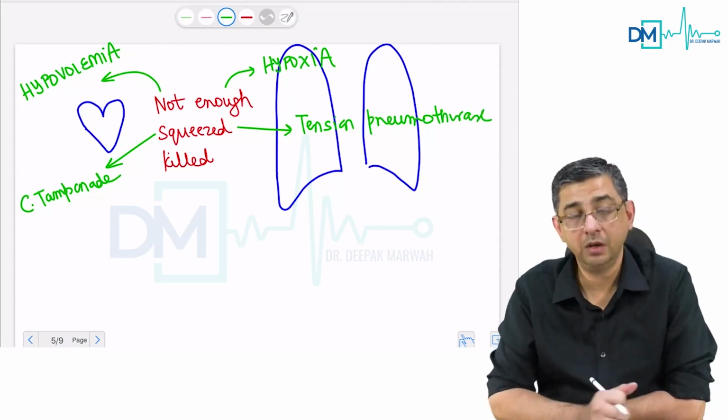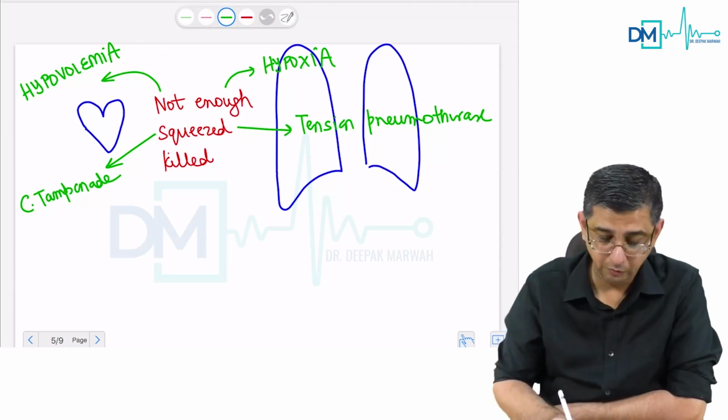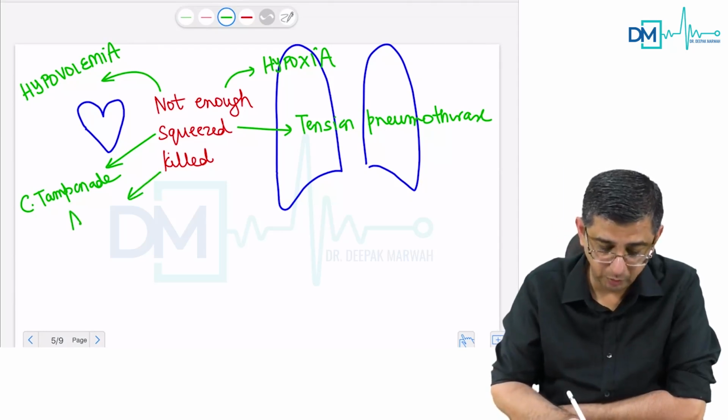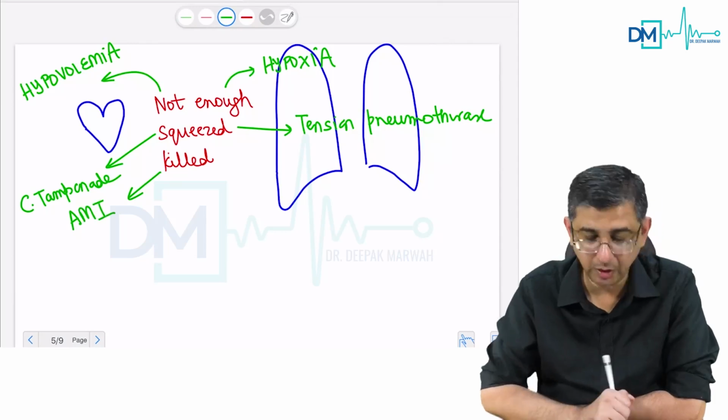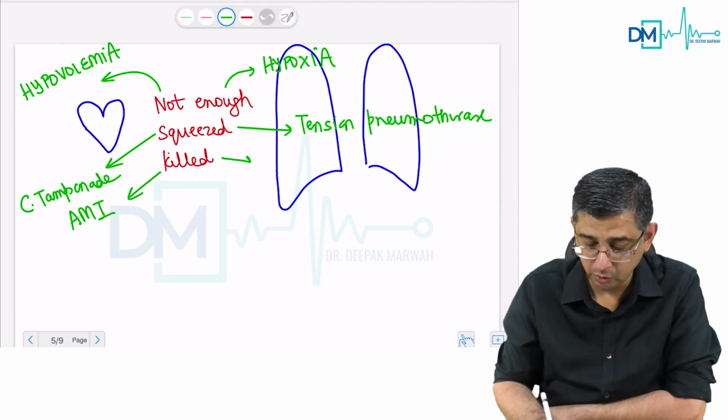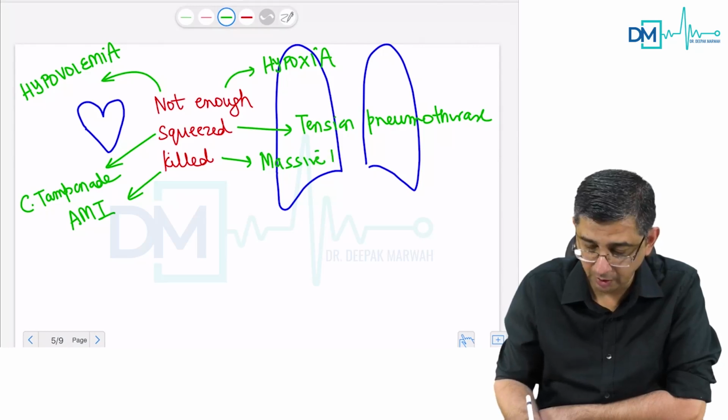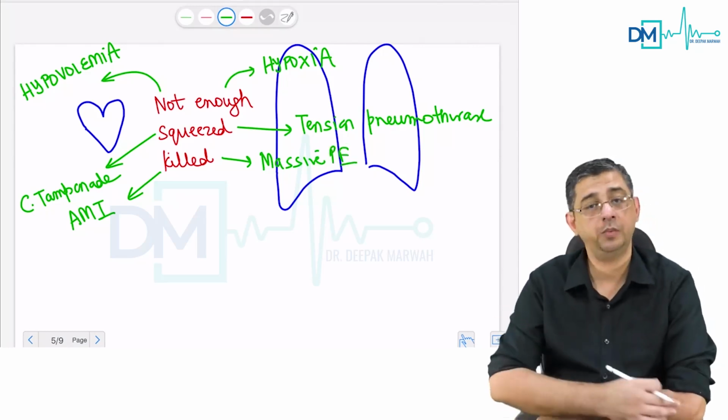Another possibility is that the heart is getting killed. What I mean by getting killed is there could be acute myocardial infarction of the left main coronary artery, or the lung tissue is dying because of massive pulmonary embolism, which could result in a Palla sign or Hampton hump or other aspects which have been discussed in the topic of pulmonary embolism.